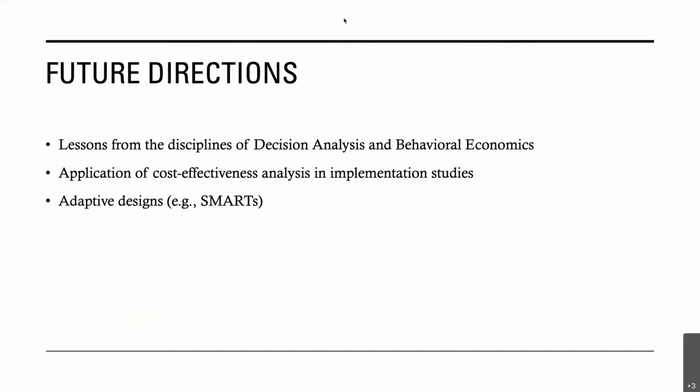Dr. Eisman and I are both contributing to a special issue on economic evaluation and implementation research. That's going to be coming out in the journal Implementation Science in 2021. Other things that we've been thinking about are lessons from the disciplines of decision analysis and behavioral economics. We're using a lot of approaches from health economics to date, but we know that there are findings from these fields about decision-making, heuristics, characteristics and biases that are going to be very relevant to implementation research. And we're starting to work on a paper in that area. I think there's a lot of application there, and there are people doing research in that area as well.